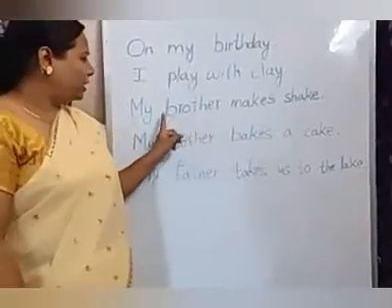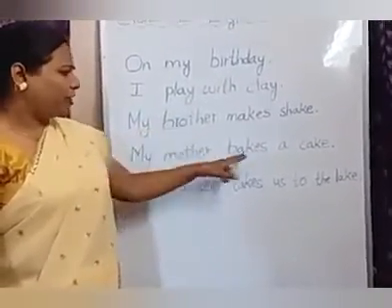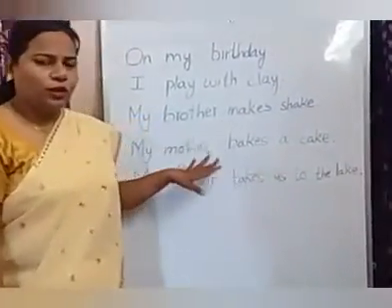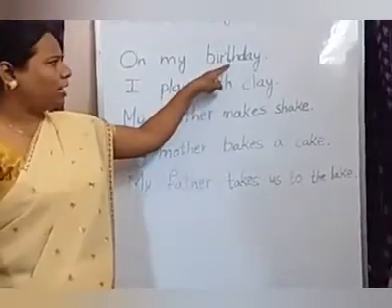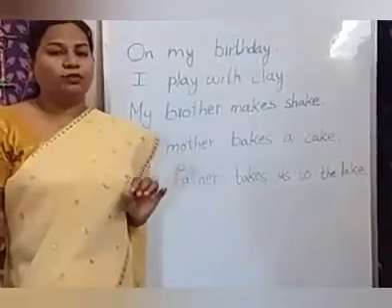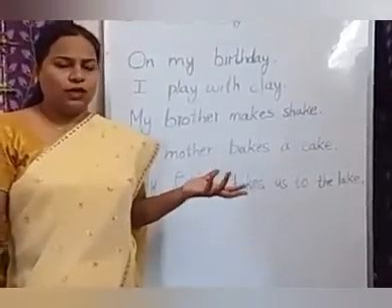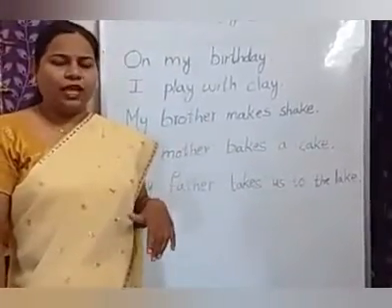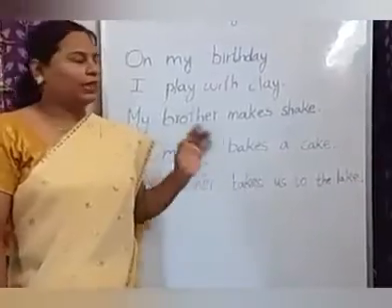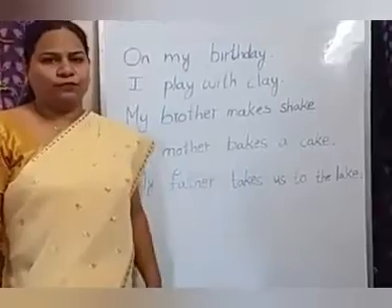Okay children. So the third line, fourth line and fifth line we have used rhyming pair. In this line we have two rhyming words. Like that also you can write, or if not one rhyming word like this also you can write and make a poem. But for making a poem, first you need a topic. For example, it can be animals, fruits, cake, birthday, anything. You have to take the topic, you have to write rhyming words for that, and then you have to make sentences like this and make a short poem.